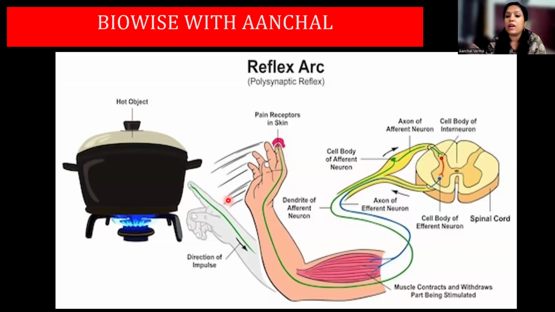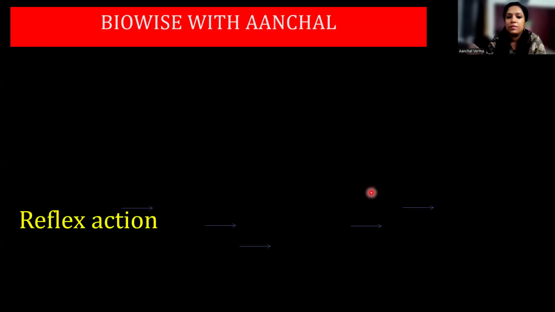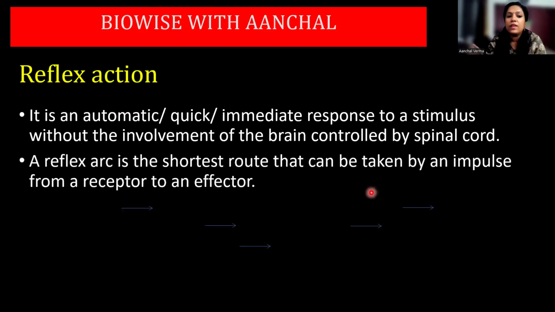Now, reflex arc. Arc is what? In mathematics, we have studied arc, part of a circle, right? So here you can see the sensory neuron, the interrelay, that is interneuron or the association neuron, and the motor neuron makes the reflex arc. Okay. Now, what is reflex action? I told you I'll come back to it with the definition.